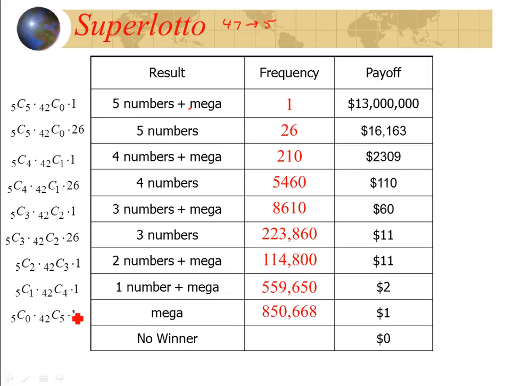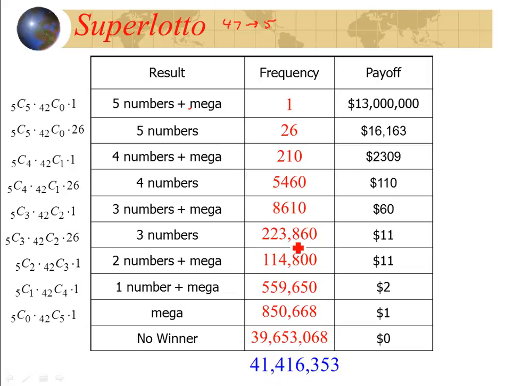Now, to figure out what's left, I've got to take all the possible combinations. There were 41,416,353 ways of drawing the numbers. If I added up all these and subtracted it from that 41,416,353, that's how I got the 39 million. That's how many ways you cannot win. So if you notice, most of the time you don't win. Okay, so you only have 2 million out of 41 million chances of winning.